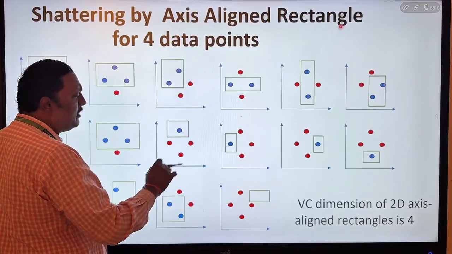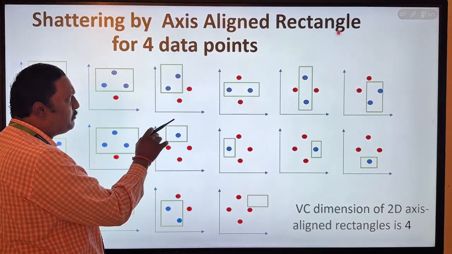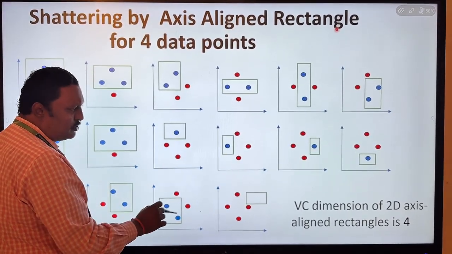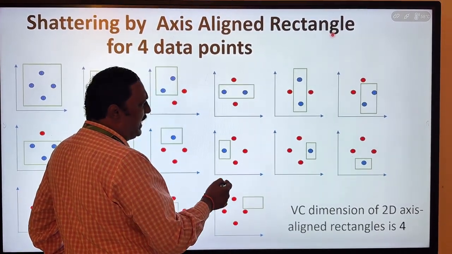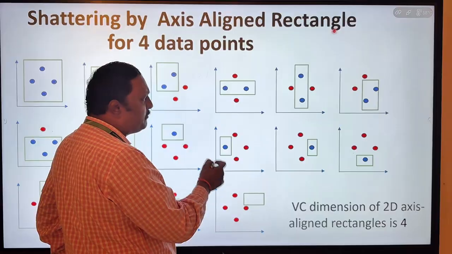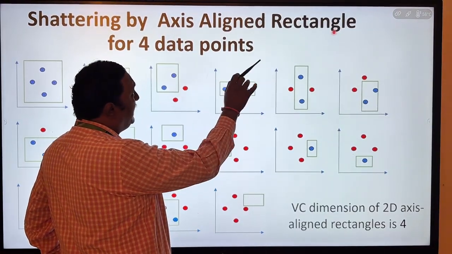We have to reach the maximum level of classification, so you have to try up to the 4 dimension. So the VC dimension for this axis aligned rectangle is 4. Apart from that, 5 dimension may be a problem. Okay, up to 4 dimension is possible in the aligned rectangle.